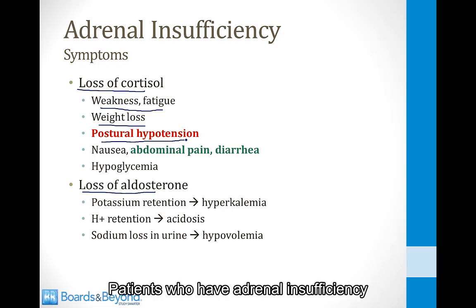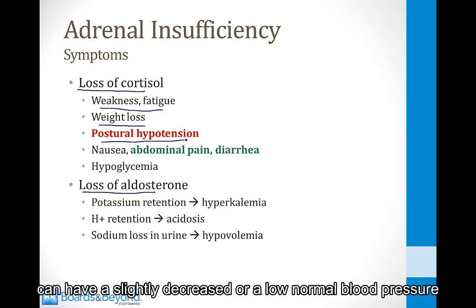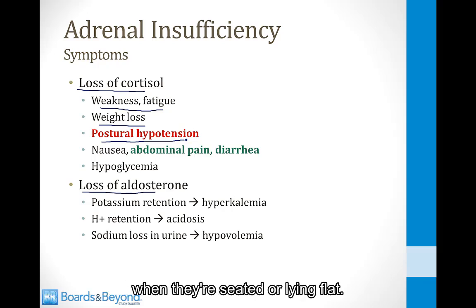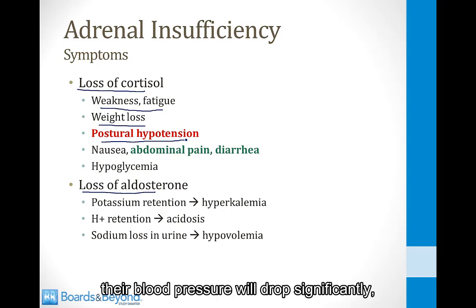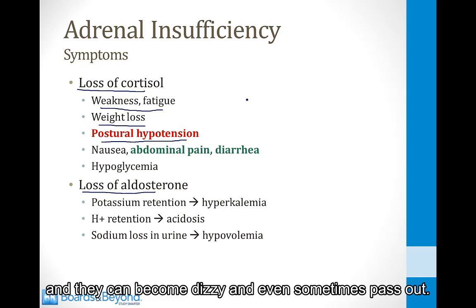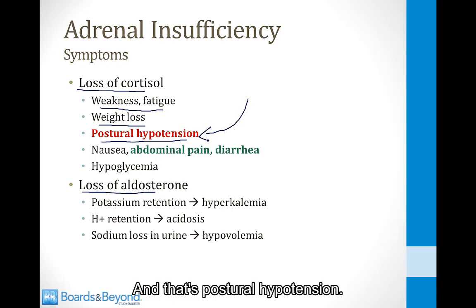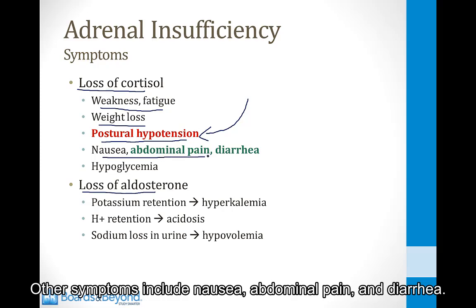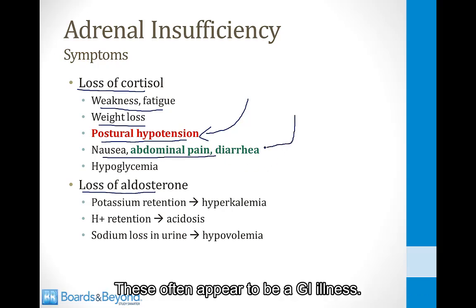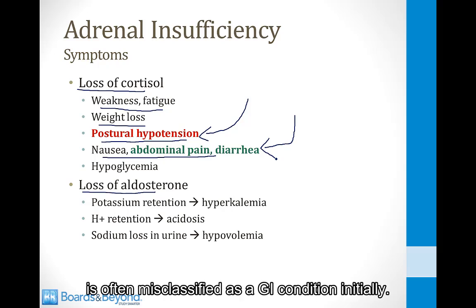Patients who have adrenal insufficiency can have a slightly decreased or a low normal blood pressure when they're seated or lying flat. However, when they stand, their blood pressure will drop significantly and they can become dizzy and even sometimes pass out, and that's postural hypotension. Other symptoms include nausea, abdominal pain, and diarrhea. These often appear to be a GI illness,